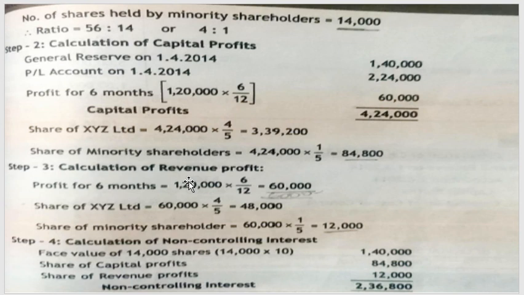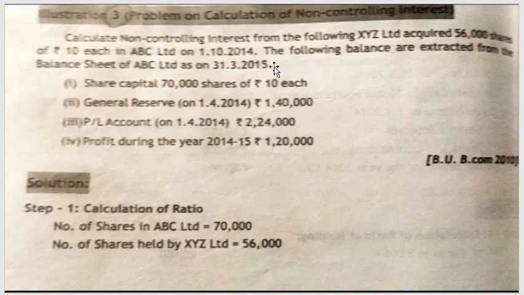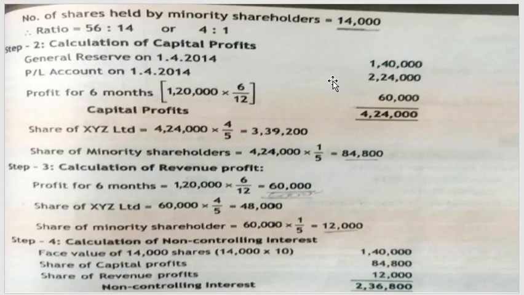The face value of shares held by minority shareholders: the number of shares held by minority shareholders is 14,000. So 14,000 into rupees 10 per share, which is mentioned in the question, will give you 1,40,000. With that, we add the profit share of minority shareholders.